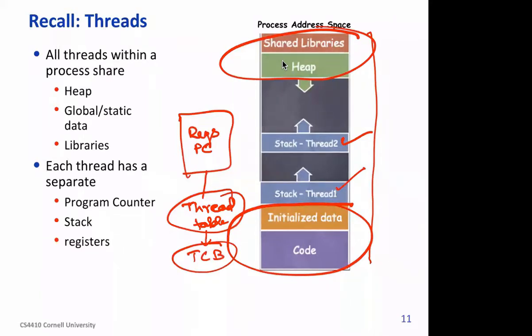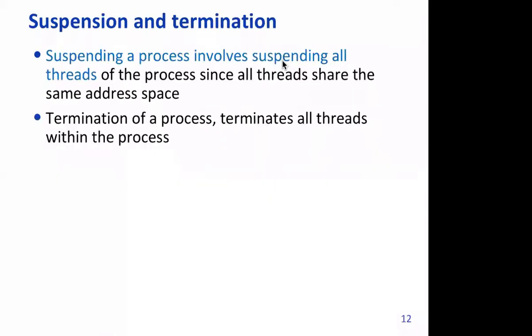When a thread starts, it will move into the processor, and its execution happens there. When the thread moves out, these values are stored in the thread table or TCB. All right, any question? All right, so let's move ahead.